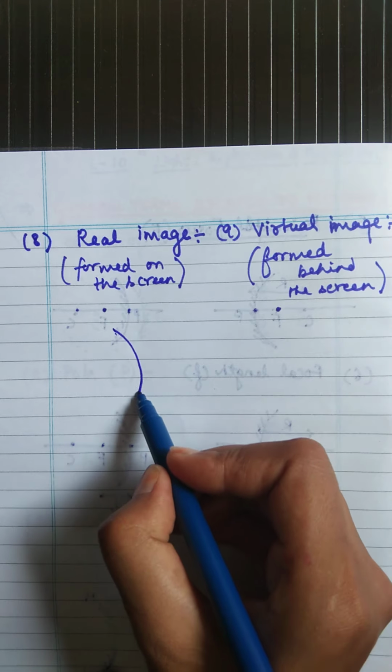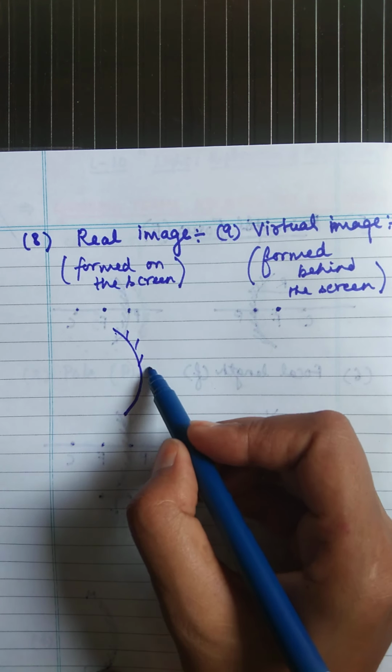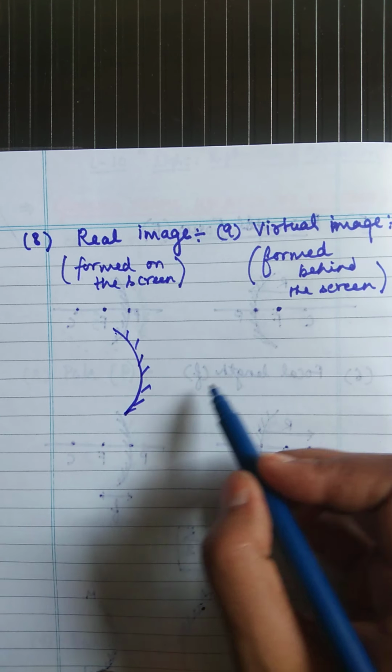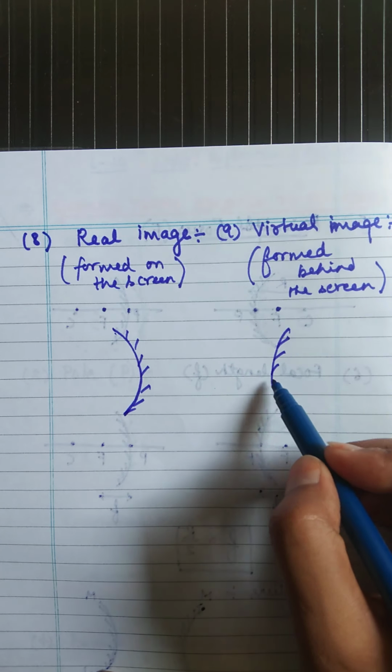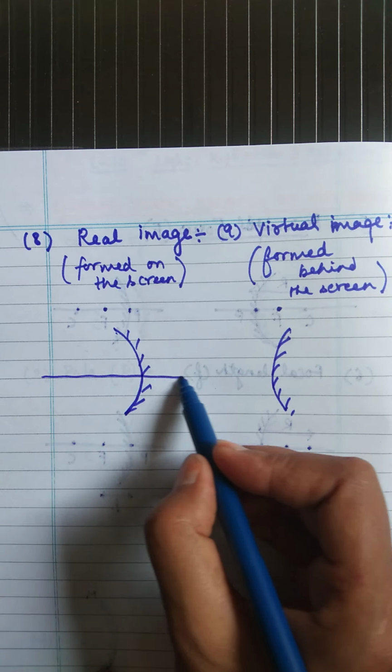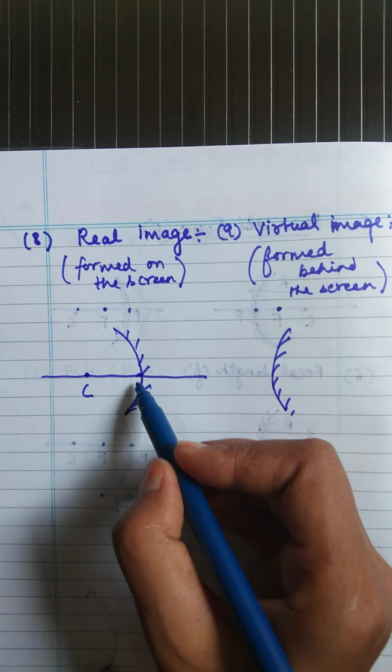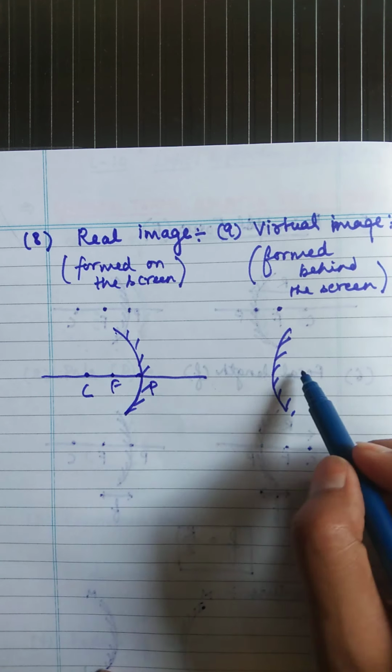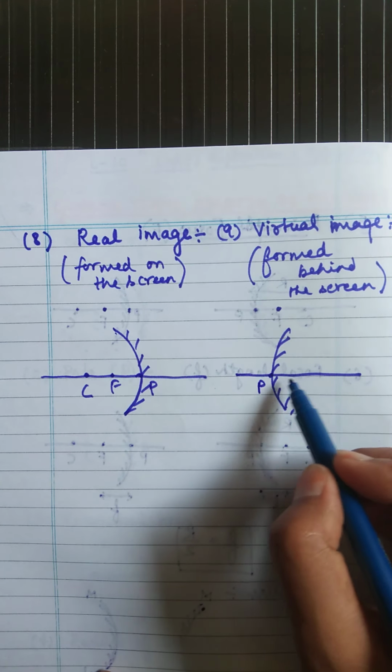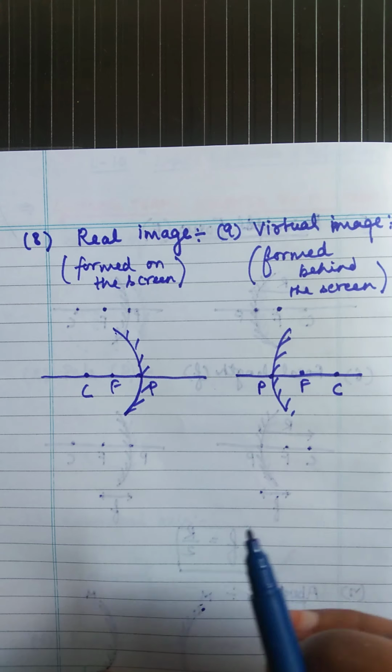Suppose we have a concave mirror and a convex mirror. This is the principal axis, the center of curvature, the pole, and this one is the focus.